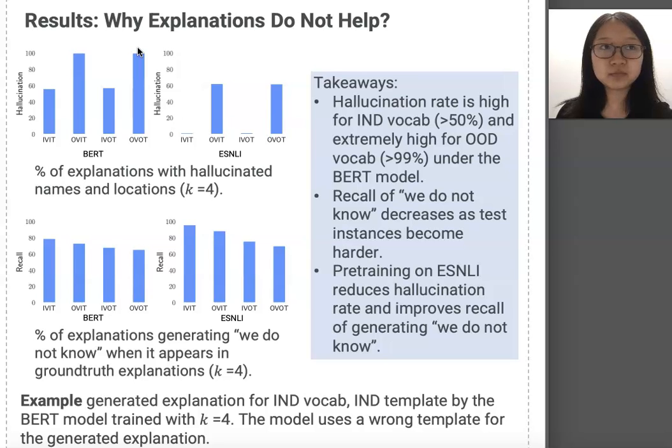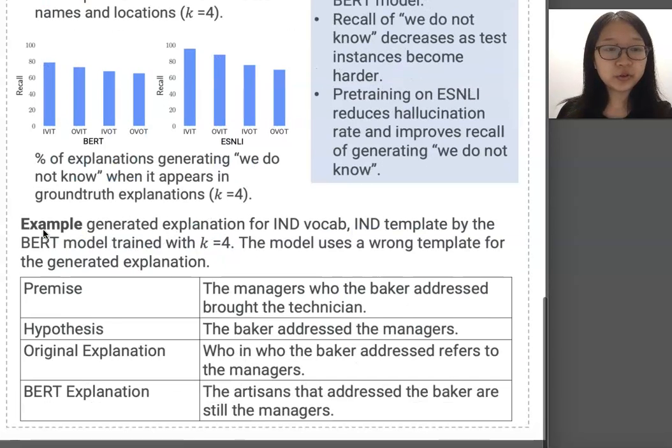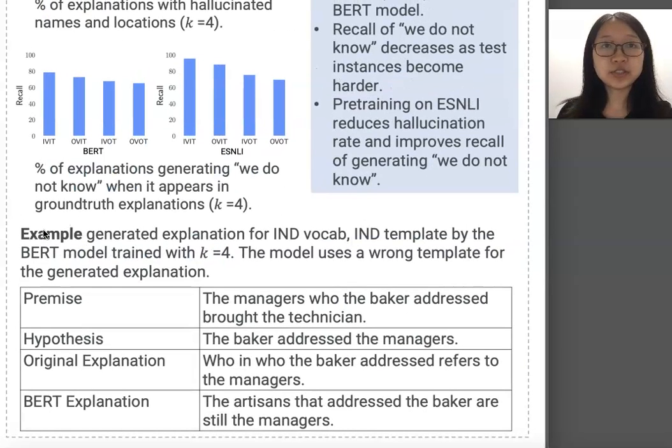We also look at how often the phrase "we do not know" is generated when it's given in the ground truth explanation. We choose this phrase because it is a good label indicator for the non-entailment class. And we see the recall rate to be around 70 to 80% for the BERT model, and it decreases as test instances become harder. So it is not always generated when it should be. Moreover, it is possible for models to generate explanations using the correct entities but the wrong templates, and we include an example here.